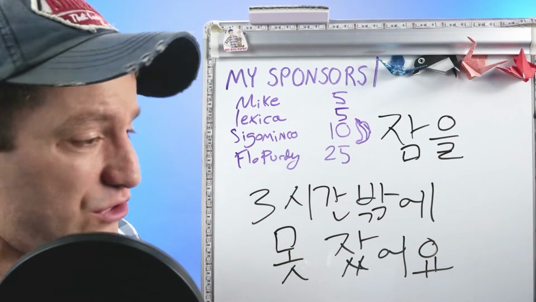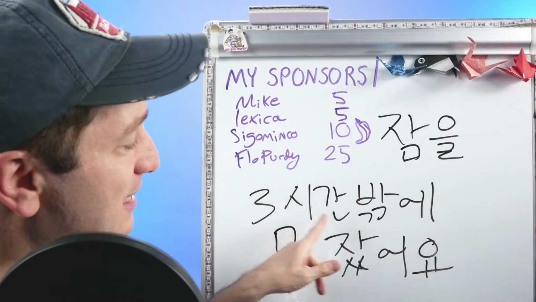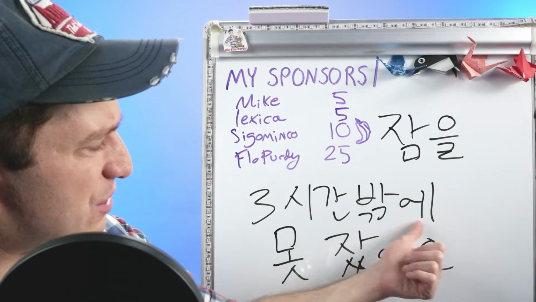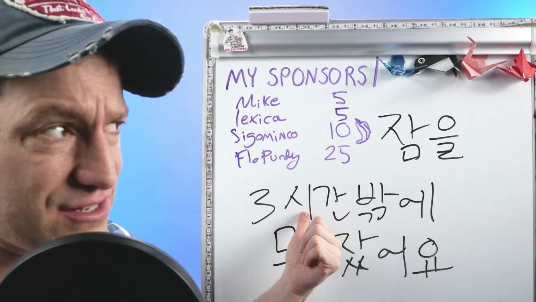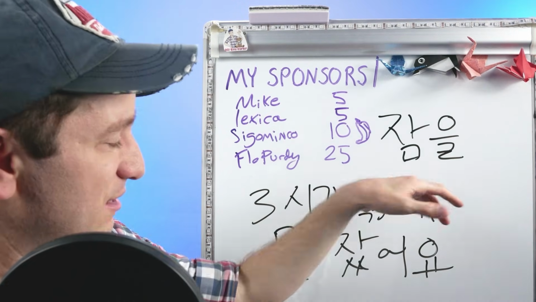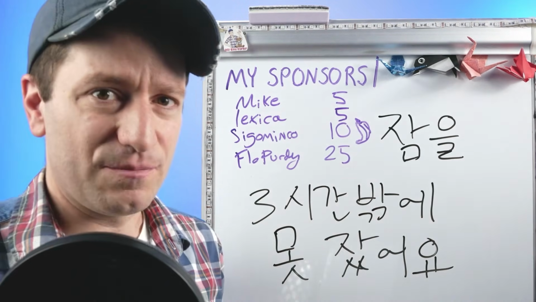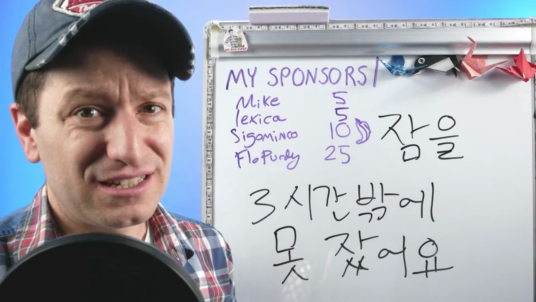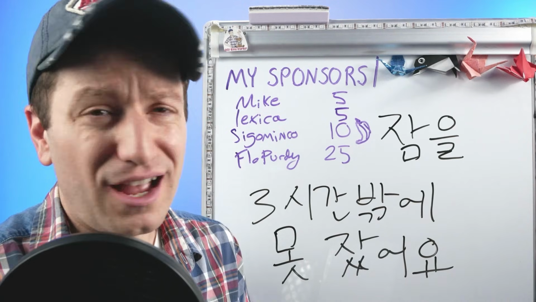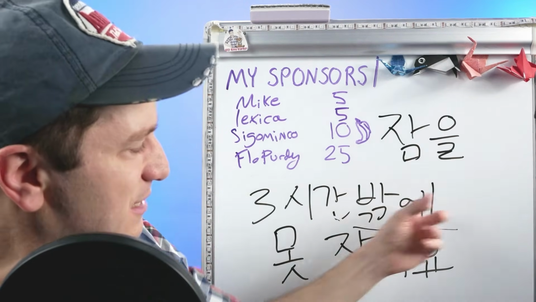잠을 3시간밖에 못 잤어요. I couldn't sleep outside of 3시간, 3 hours. So, that's all I could sleep. All I slept was 3 hours. 잠을 3시간밖에 못 잤어요. So, I only slept, meaning I couldn't sleep, except for 3 hours. All I got was 3 hours of sleep.